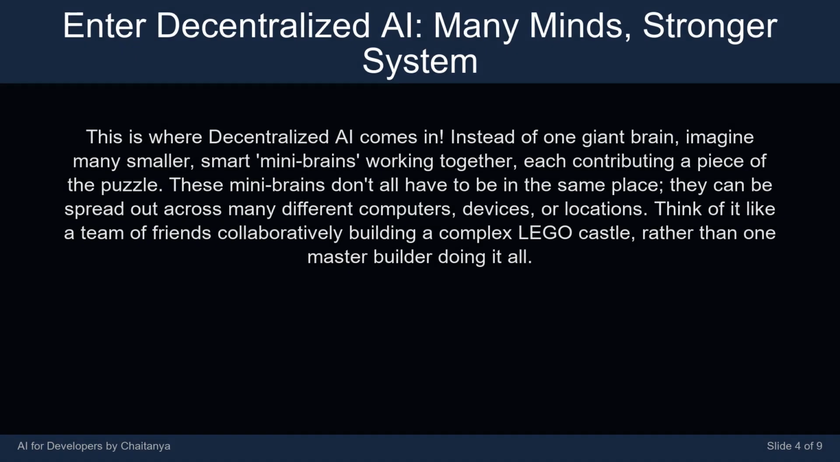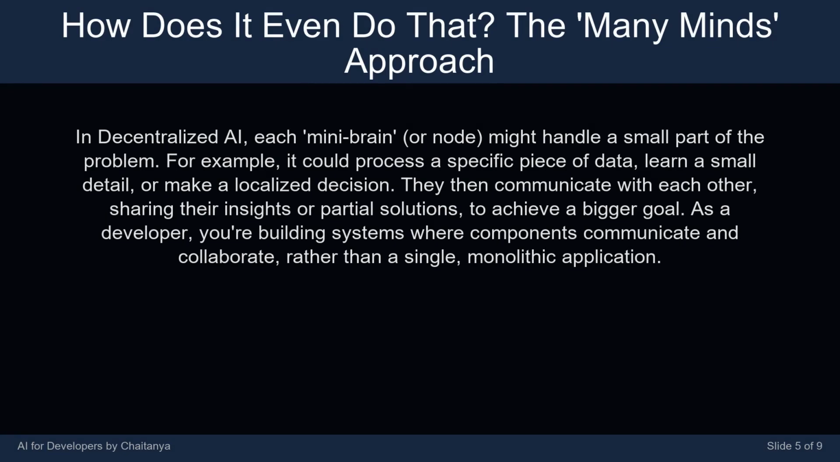This is where decentralized AI comes in. Instead of one giant brain, imagine many smaller, smart, mini brains working together, each contributing a piece of the puzzle. These mini brains don't all have to be in the same place. They can be spread out across many different computers, devices, or locations. Think of it like a team of friends collaboratively building a complex Lego castle, rather than one master builder doing it all. In decentralized AI, each mini brain or node might handle a small part of the problem.